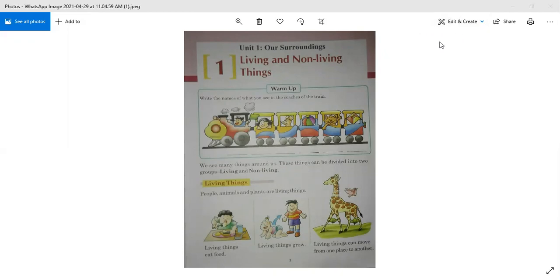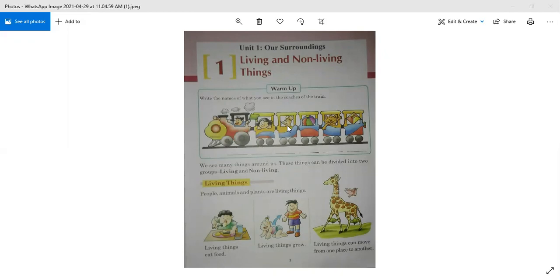First, you can see picture number one on page number 1 of your science book. Science, page 1, warm up. So you have to write the names of what you see in the coaches of the train. You can see a train here. It's a beautiful train with different coaches. And here you can see a boy is sitting here. So you have to write B-O-Y, boy here. Here you can see a girl. So write girl, G-I-R-L, girl.